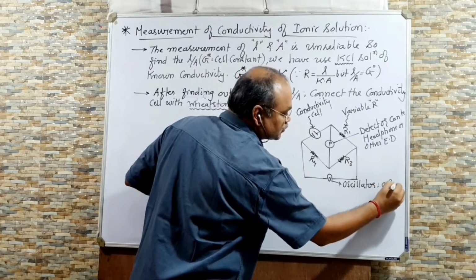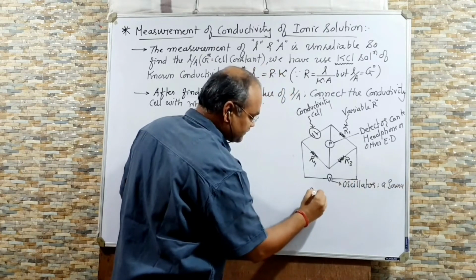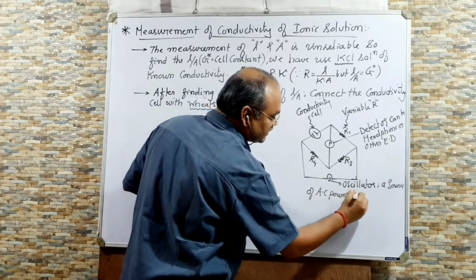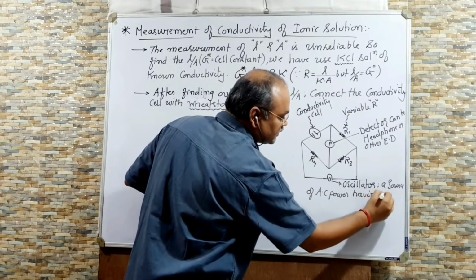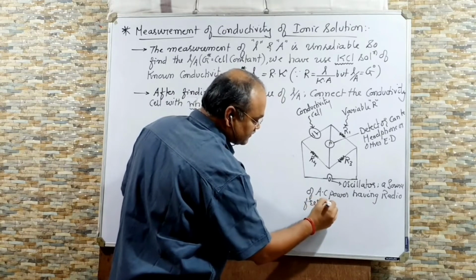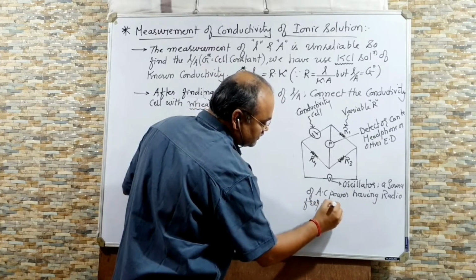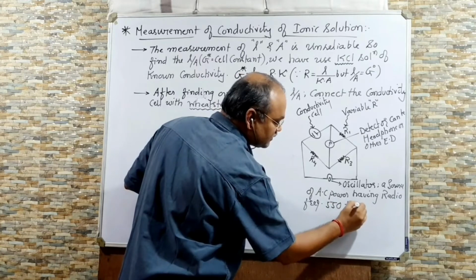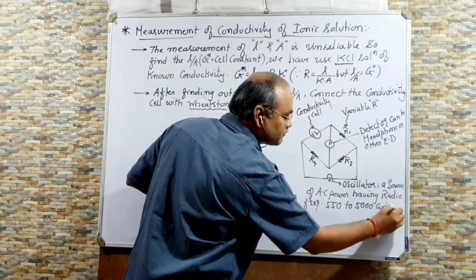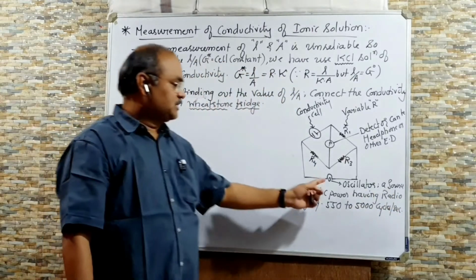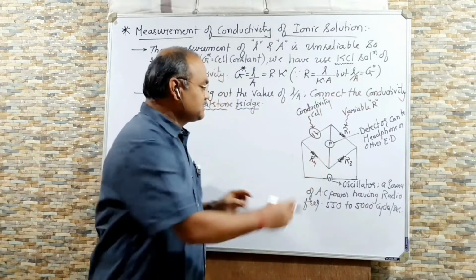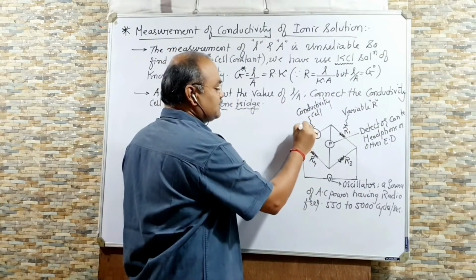Oscillator is a source of AC power having radio frequency, around 550 to 5000 cycles per second. So this is an oscillator connected over here. P is a detector, right? And this is R1, R2, R3, and this is R4.